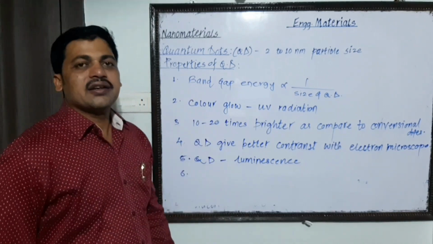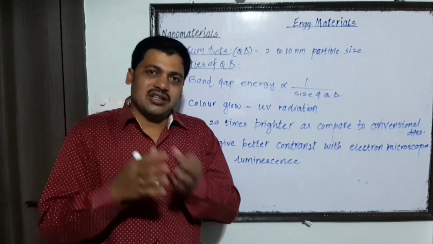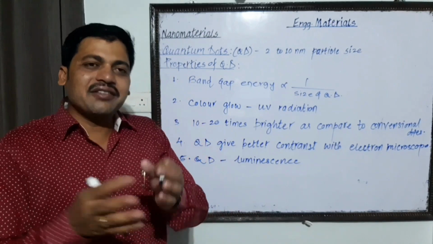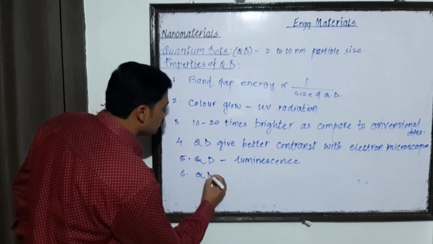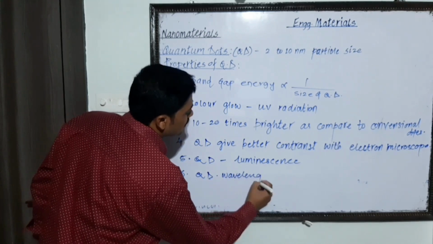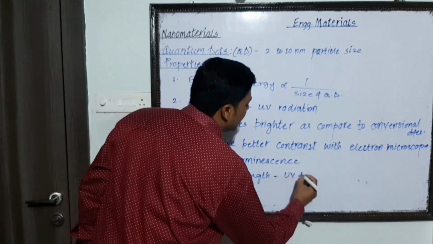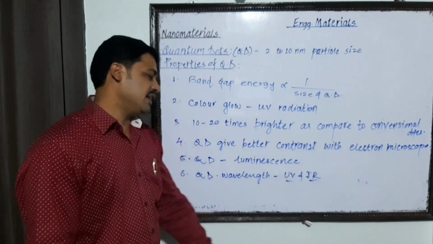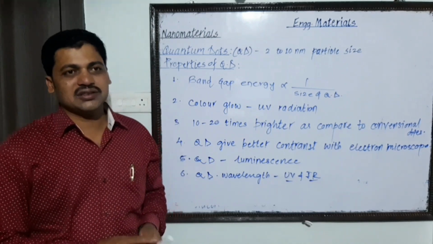Next property, whatever that quantum dot, it can emit radiation whose wavelength falls in between the ultraviolet and the IR. That quantum dot emits wavelength which falls in between UV and IR electromagnetic radiation. These are some of the important properties shown by the quantum dots.